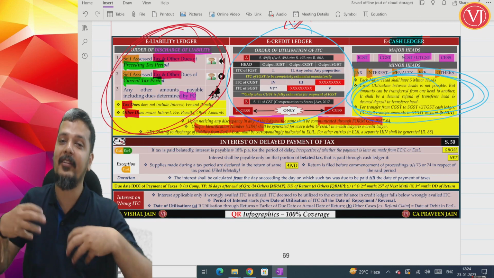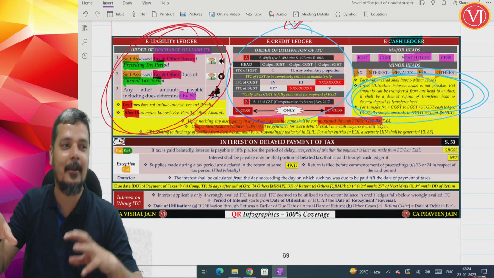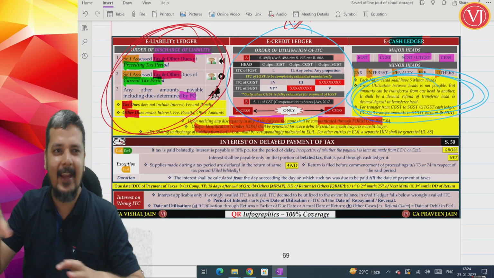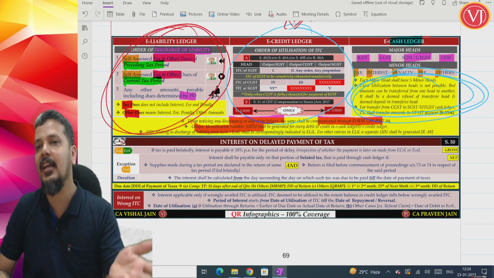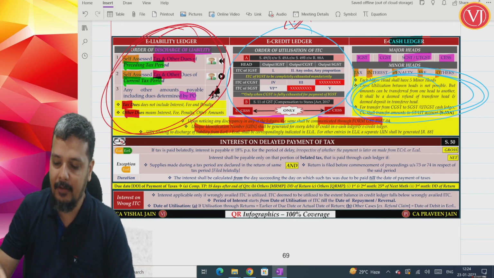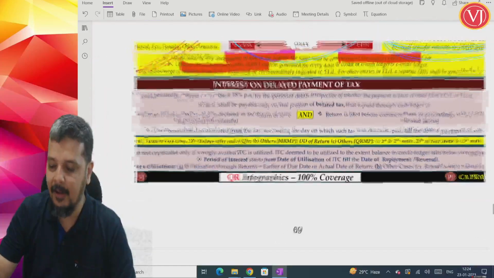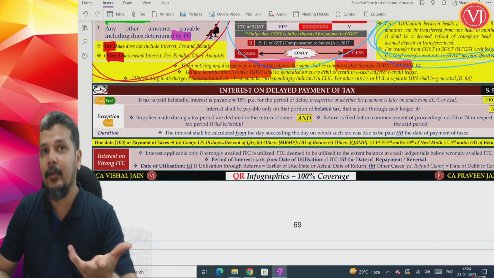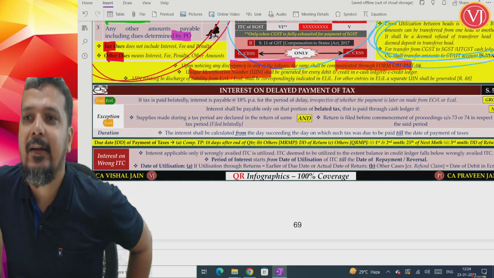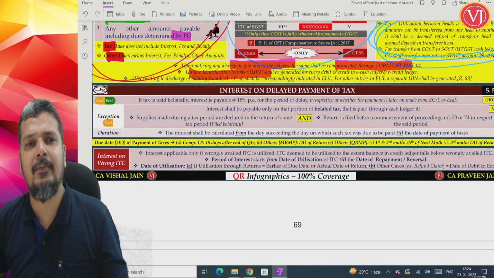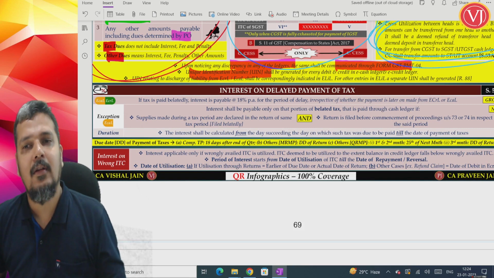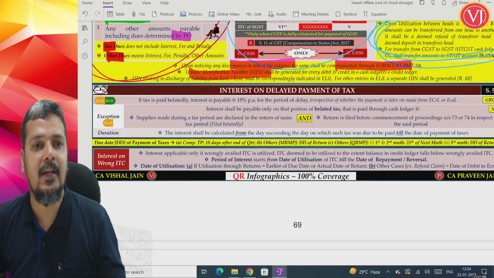After investing so much time through all the points, so many ifs and buts again and again, finally from exam point of view, you may not get anything whatever we have discussed. But the most important area is interest. Supposing you have only 10 minutes to revise this entire chapter, your schedule is so tight that before the exam you have only 10 minutes. The suggestion would be first come at interest and read it.